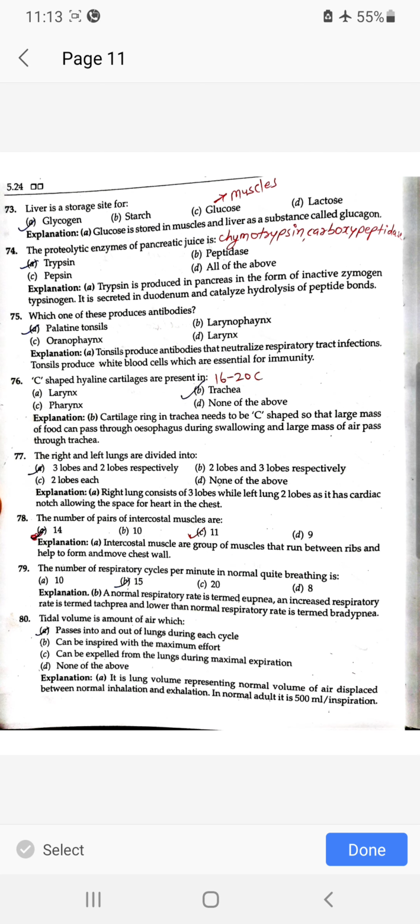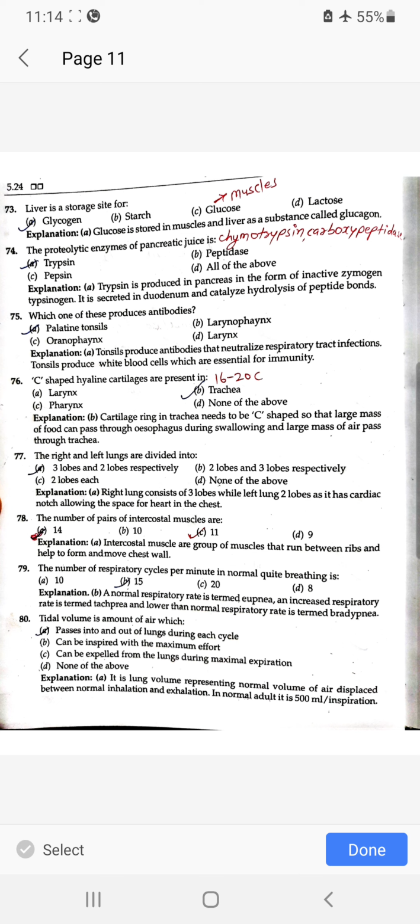Liver is a storage site for glycogen. The proteolytic enzymes of pancreatic juice are trypsin, chymotrypsin and carboxypeptidase. Which one of these produces antibodies? Palatine tonsils. C-shaped hyaline cartilages are present in trachea. The right and left lungs are divided into 3 lobes and 2 lobes respectively. The number of pairs of intercostal muscles is 11.